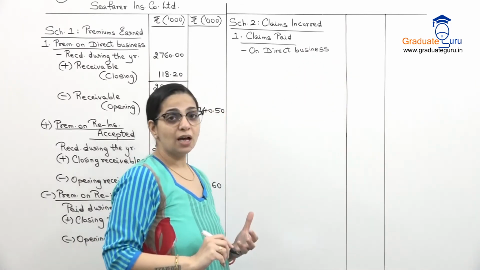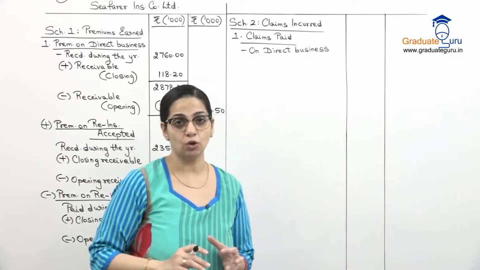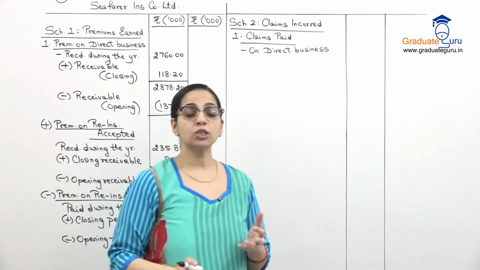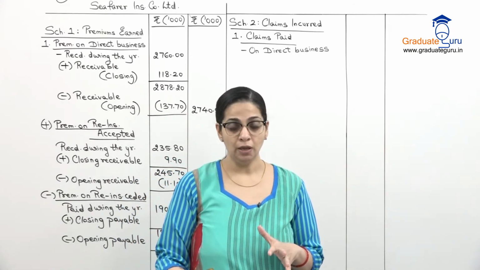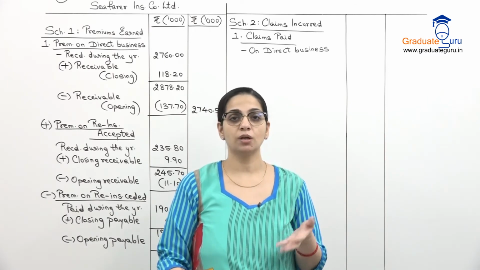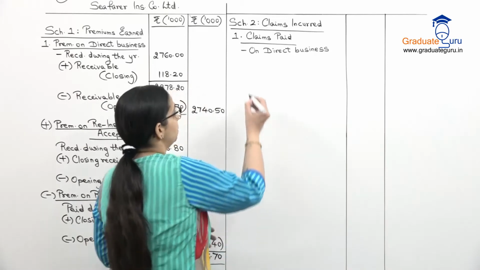So they've given us our claims on direct business as 2190. But I also have to add my expenses, which is the last part of the sum where they've said that expenses on surveyor's fees etc. is 1,25,000.